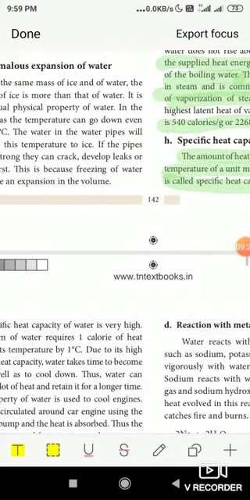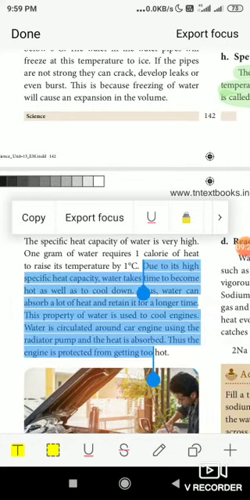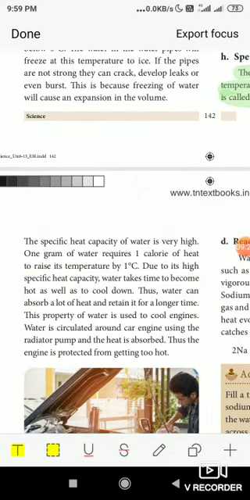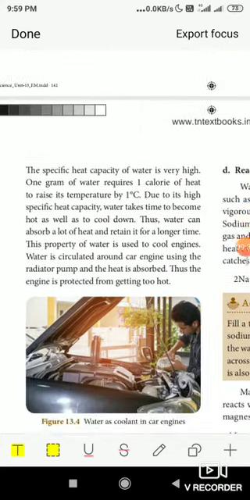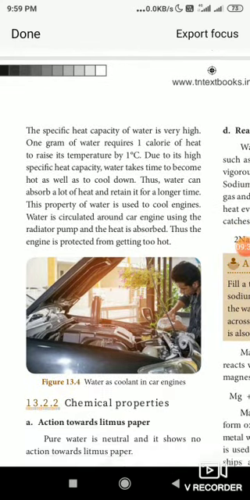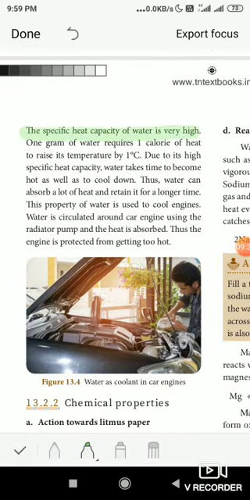The specific heat capacity of water is very high. Always the specific heat capacity of water will be high. That is, 1 gram of water requires 1 calorie of heat to raise the temperature by 1 degree Celsius. So 1 calorie of heat is needed to raise 1 gram of water by 1 degree Celsius, and that is called the specific heat of water.